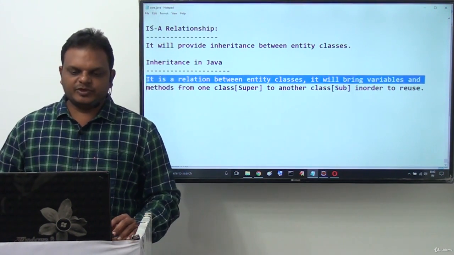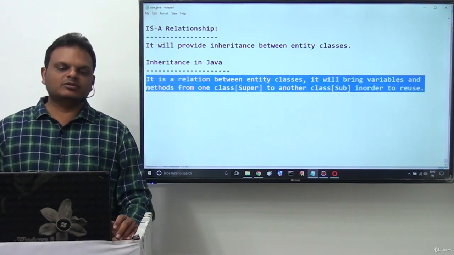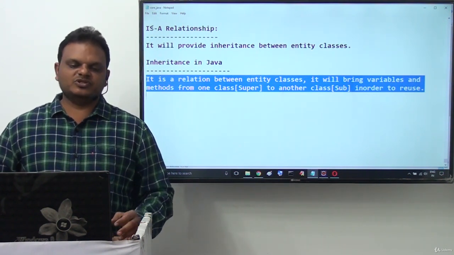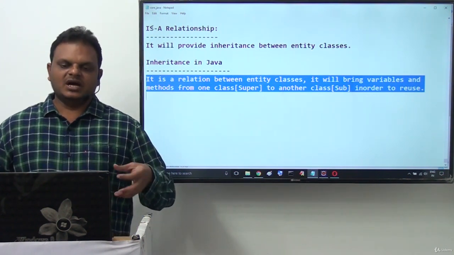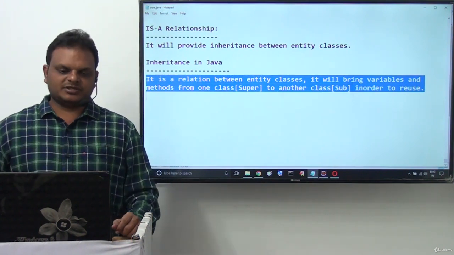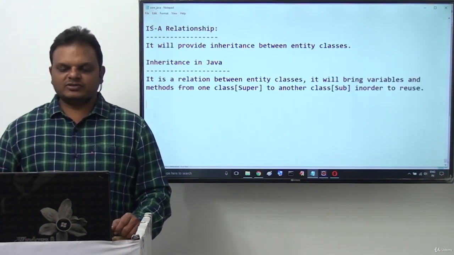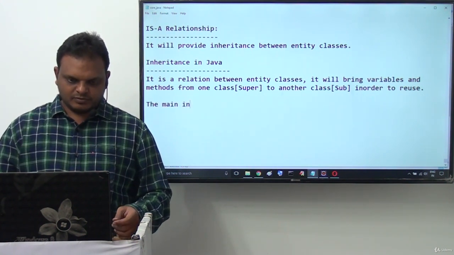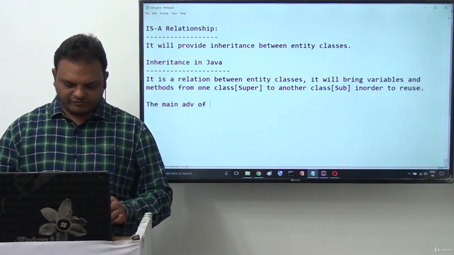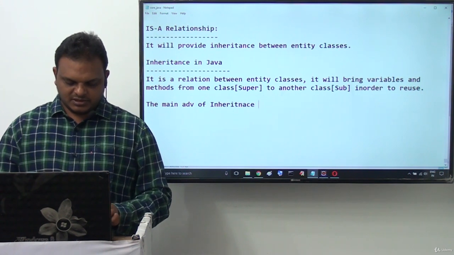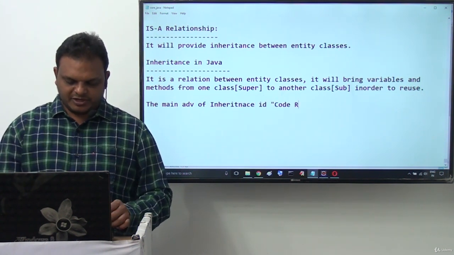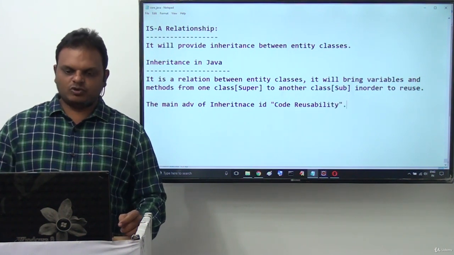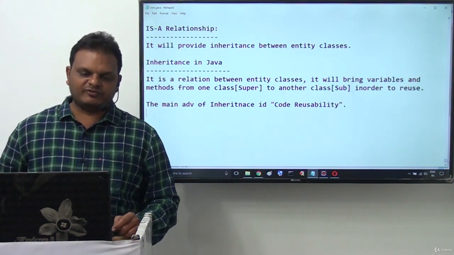So it is a relation between entity classes. It will bring variables and methods from one class to another class in order to reuse. That means one class is the super class, and another class is the subclass. Right sir. The main advantage of inheritance is code reusability. Code reusability is the main advantage of inheritance.